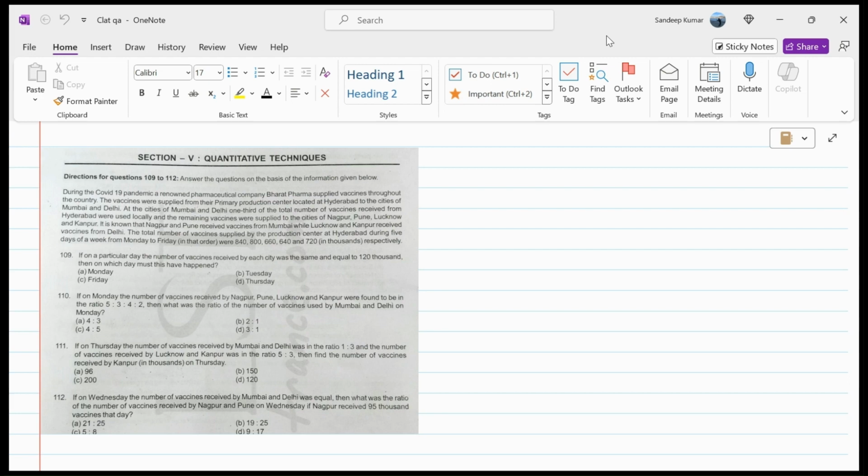Here I have picked up one of the questions from the previous CLAT question papers that we at Career Launcher provide the students. Have a look at the question and look how simple it is. We just need to read the question and we'll be able to solve it.